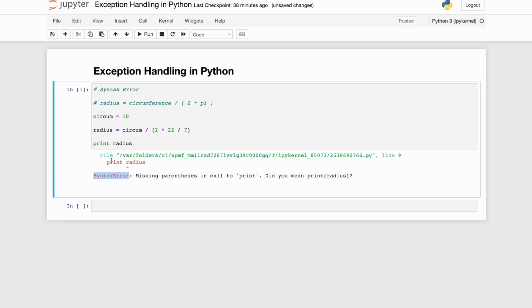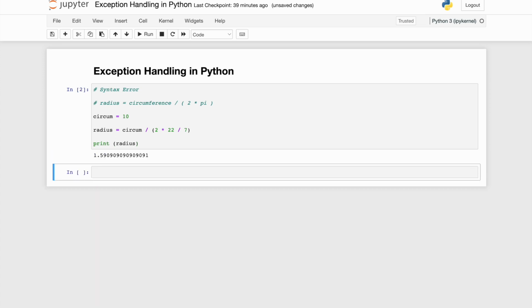Why is it coming? Python, as I was telling you, is very generous and it will exactly tell you what the syntax error is and where it is happening. So it is saying on line 9, print, and it's showing the place where it is happening: missing parenthesis in call to print. I deliberately missed the parenthesis over here. This was an example of syntax error. Once I fix this, my value has come.